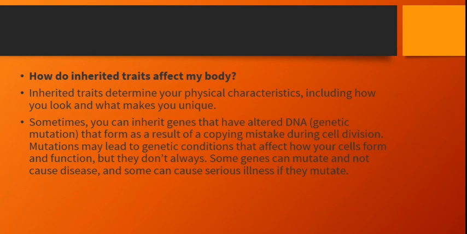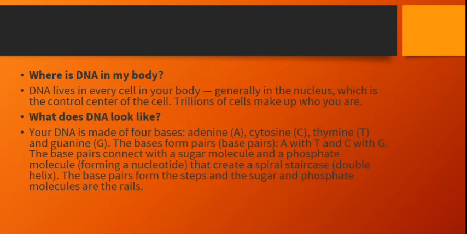Sometimes you can inherit genes that have altered DNA that formed as a result of a copying mistake during cell division, a mutation, which may lead to a genetic condition that can affect how your cells form and function, but they don't always. Some genes can mutate and not cause any disease. Some may cause a serious illness if they mutate.